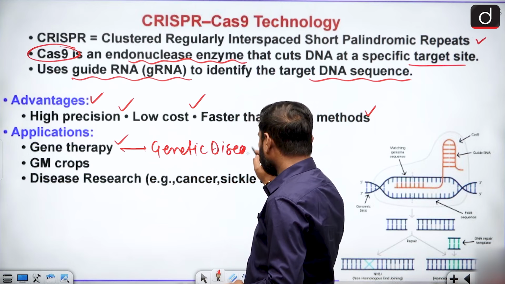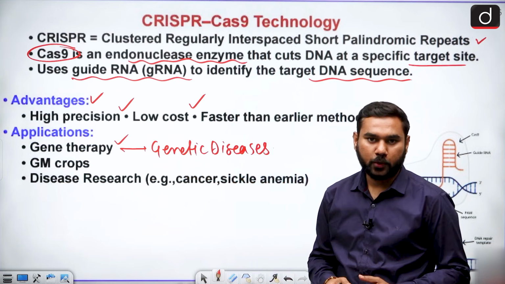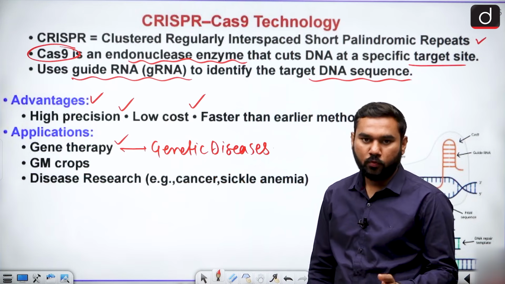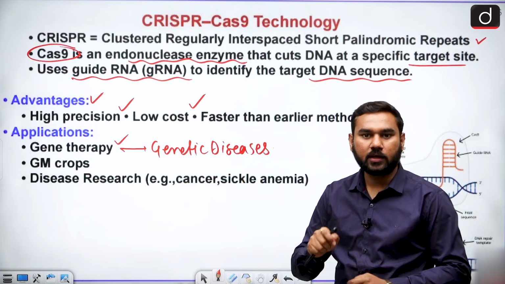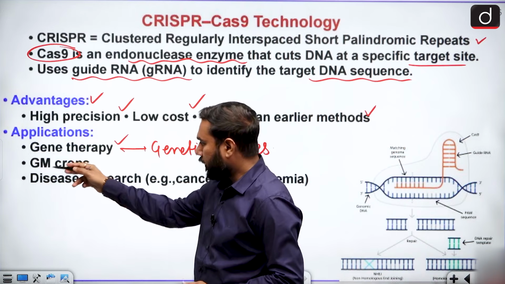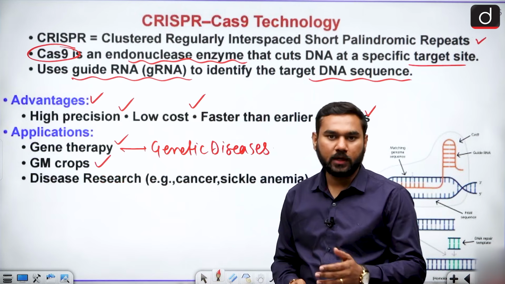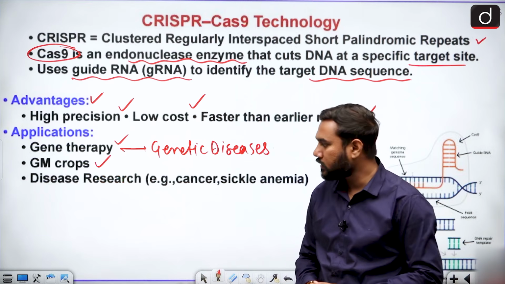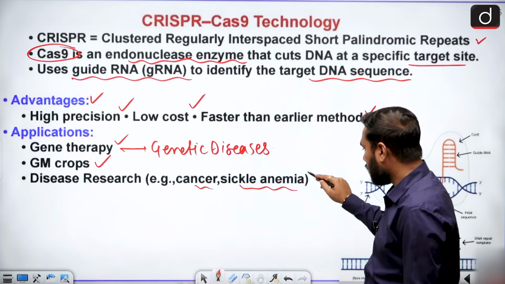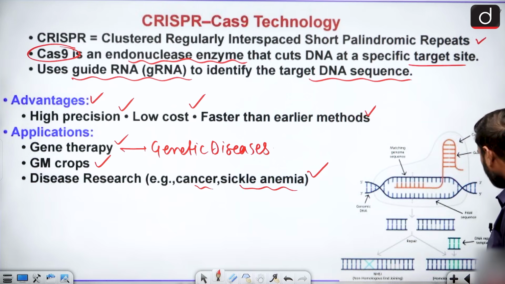Nowadays genetic diseases can be treated by gene therapy, where we can precisely cut the defective gene from a human body. There are also genetically modified crops, like the many types of crops we change by this process. And there is disease research, like cancer and sickle cell anemia. So this is very important.